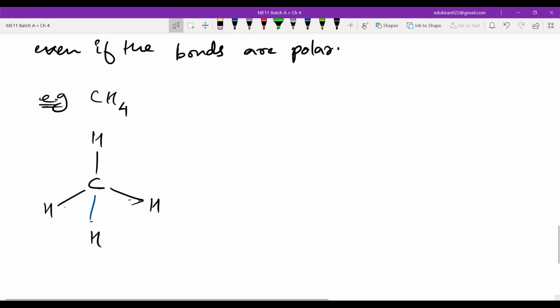I have a software where I can draw some molecules, and you know what? I can even... What is happening here? Wait a second.